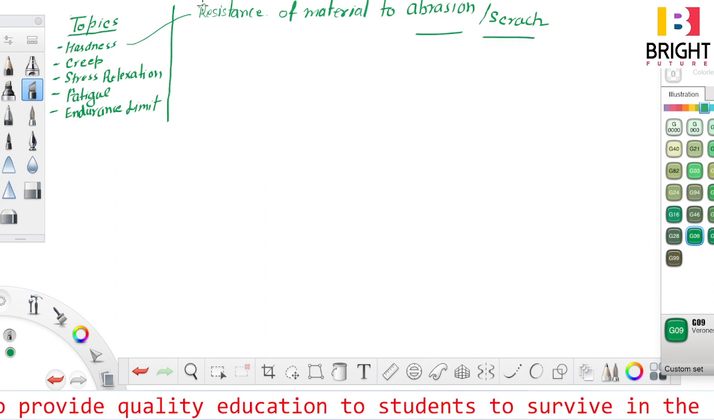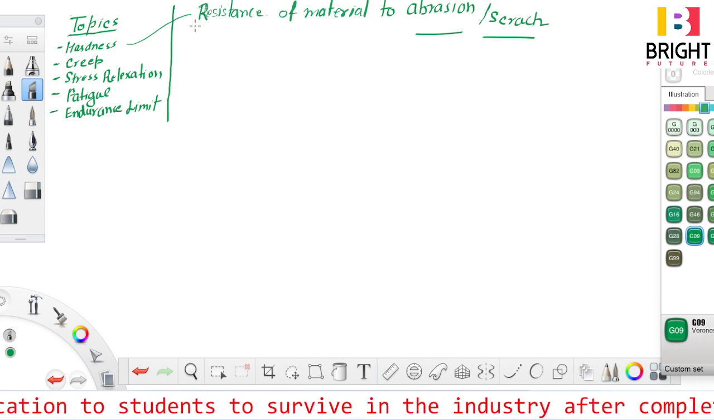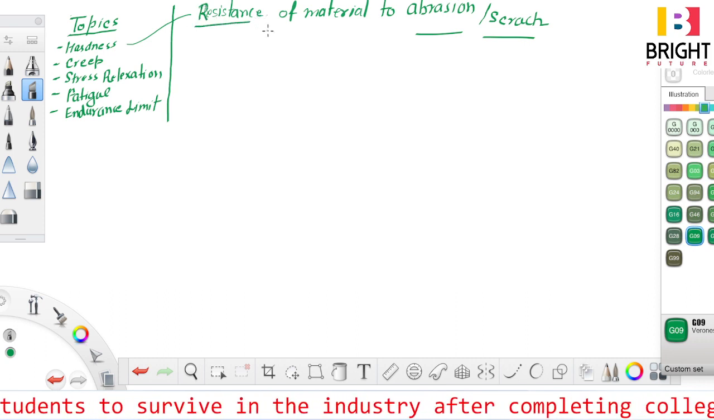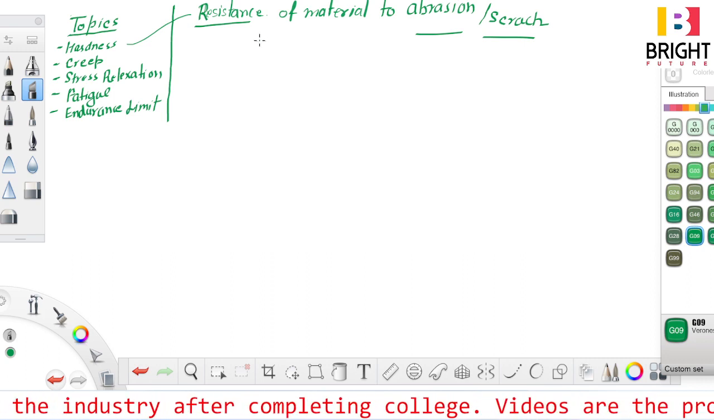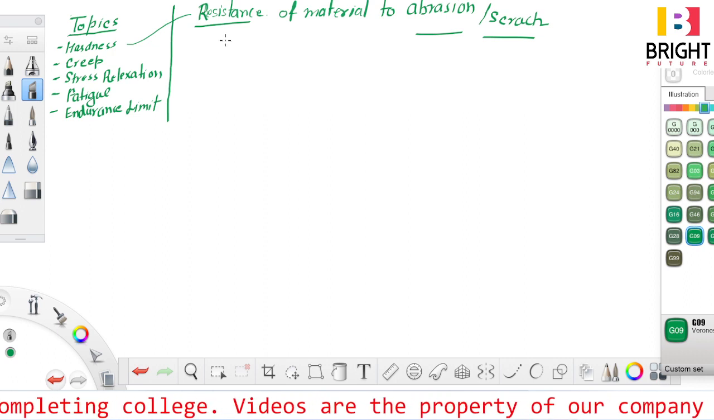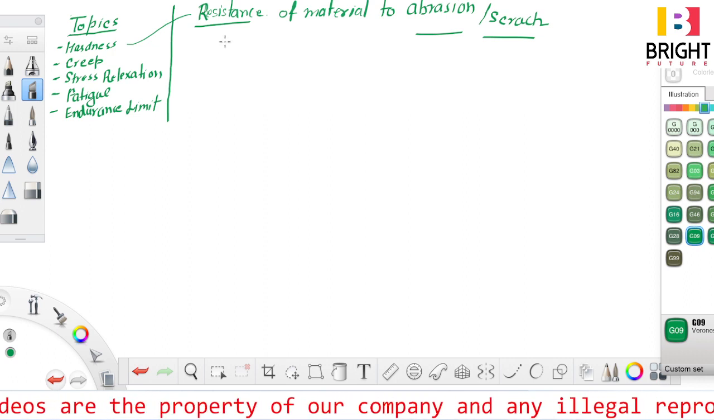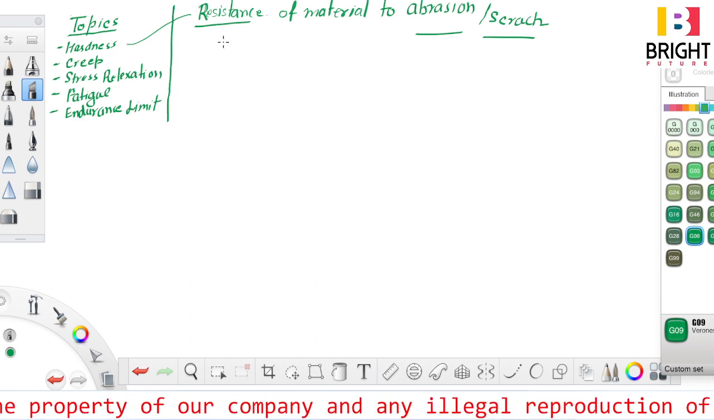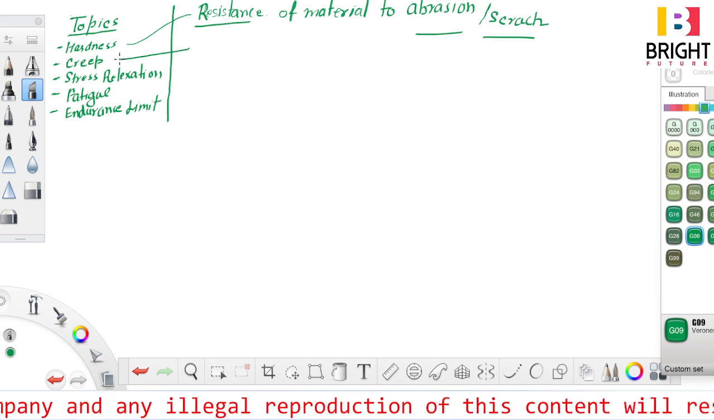Now note that in previous videos we had discussed about resilience, modulus of resilience, toughness, and modulus of toughness. Resilience is up to the point of yield point, and toughness is up to fracture point. One should remember these things properly. And now next terminology we want to clear is creep.